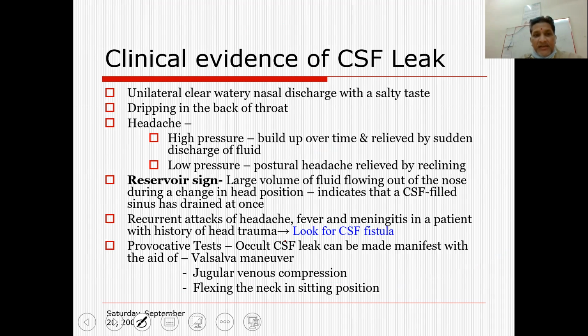So what is the clinical evidence, or how can you say that the patient is having a CSF leak and not a normal nasal discharge, like that of allergic rhinitis? The diagnosis part and the repair or surgical management part we will discuss in the next class.